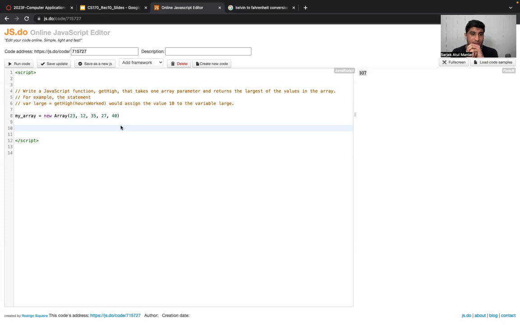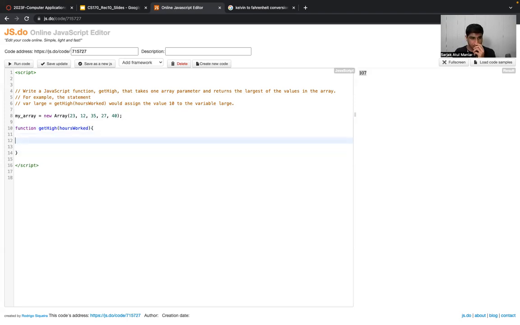So first things first, over here I'm just creating an array. The name of the array is myArray. Then what next? I've got to create a function. And note, guys, that the function name is already given here. It says that you've got to create a function having a name called getHigh. Awesome. What kind of parameter do I need to pass? Over here, it says hoursWorked. So I'm going to pass something like hoursWorked. Okay, makes sense.